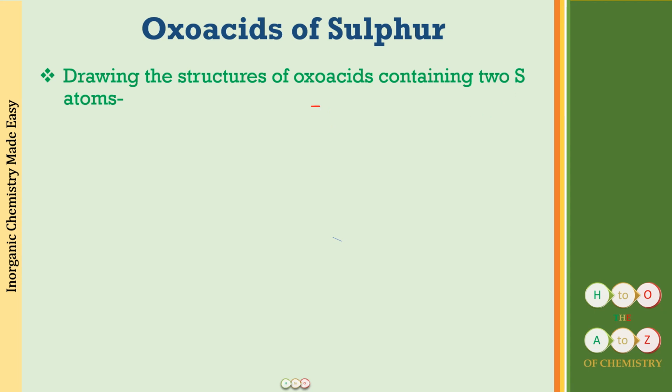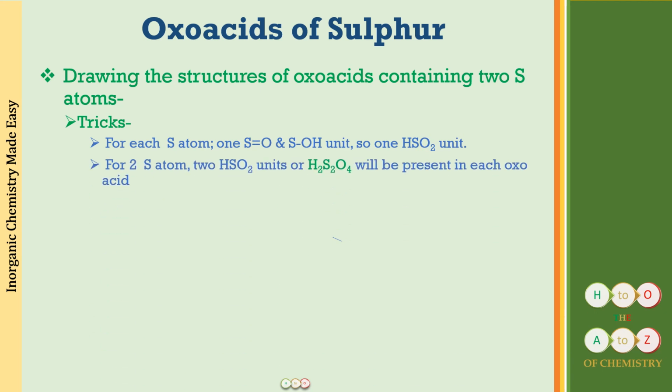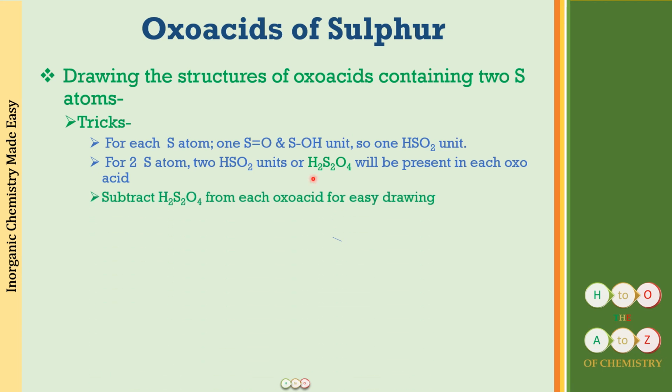The first basic thing is going to remain the same, what you have learned for one sulfur atom also. So the first is that there is going to be one sulfur atom, so there will be at least one S double bond O and the SOH unit, so it will be HSO2 unit. If there are going to be two sulfur atoms, there will be two HSO2 units, or you can say it will be H2S2O4, which has to be present in one oxo acid at least, right? Alright, so now what we will be doing is we will be simply subtracting this H2S2O4 from each oxo acid for easy drawing. Clear? Easy enough, no problem at all.